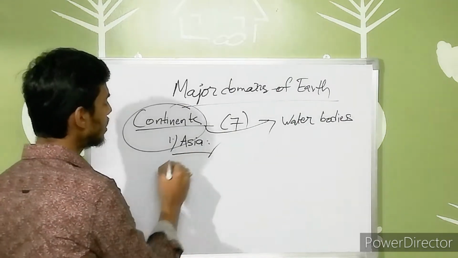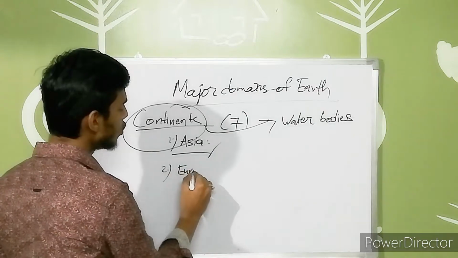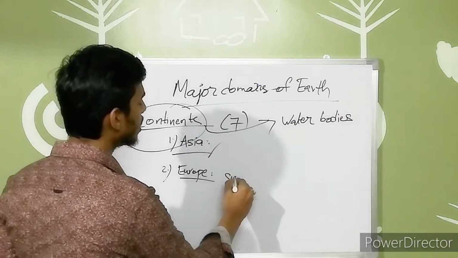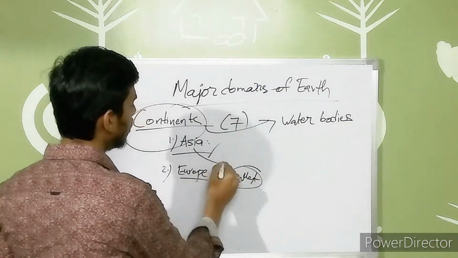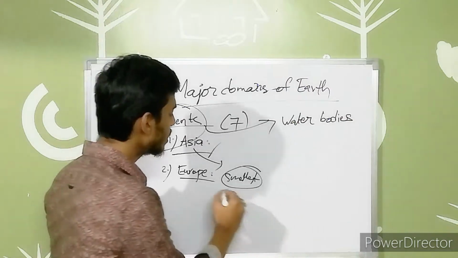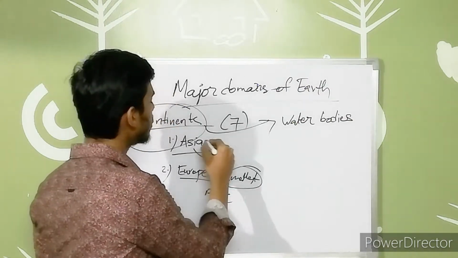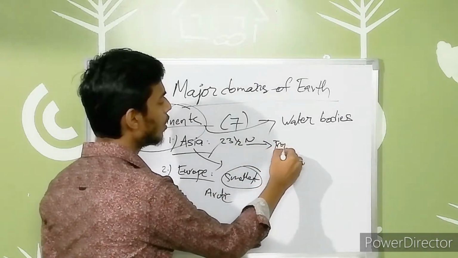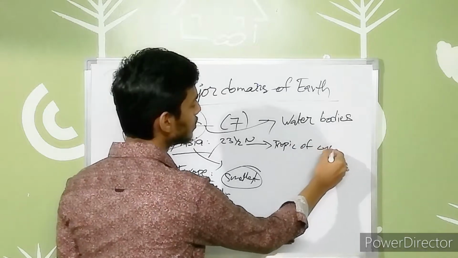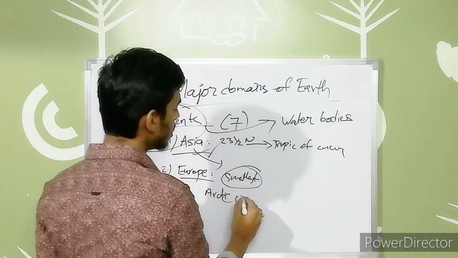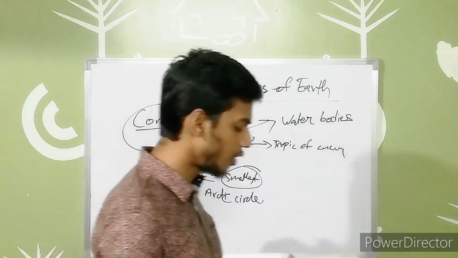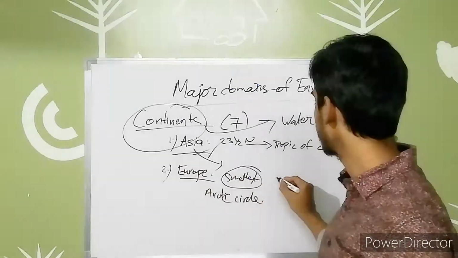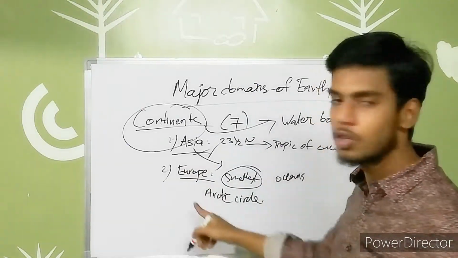The next, the second one is Europe. So when I talk about Europe, it is the smallest when comparing to Asia, but it has some special features. The Arctic Circle, not the 23 degrees north latitude, that is Tropic of Cancer, is passing through this continent. In here the Arctic Circle will pass through this. This is regarding Europe, and 3 sides of Europe are surrounded by the oceans, which are water bodies.